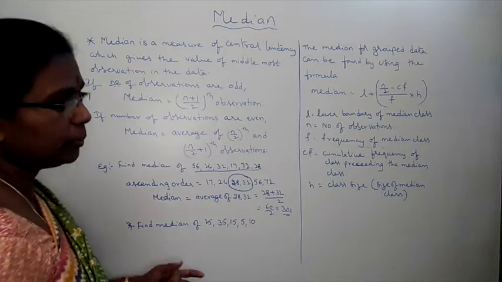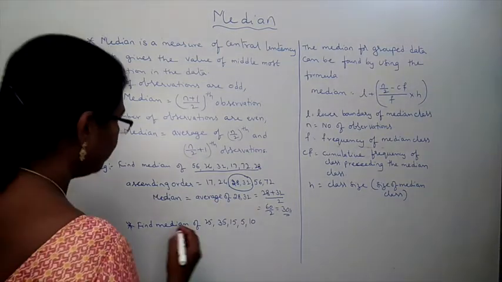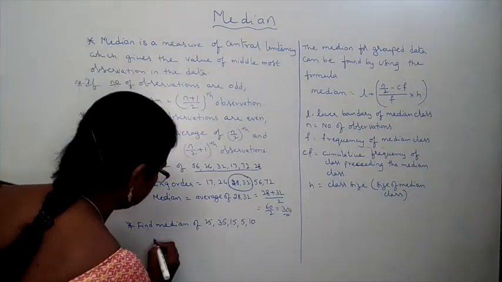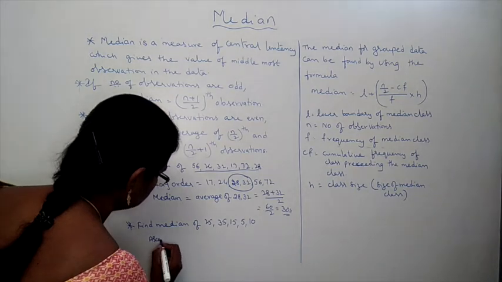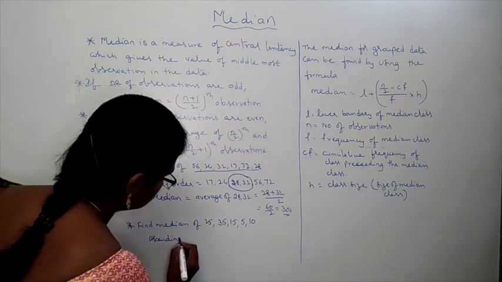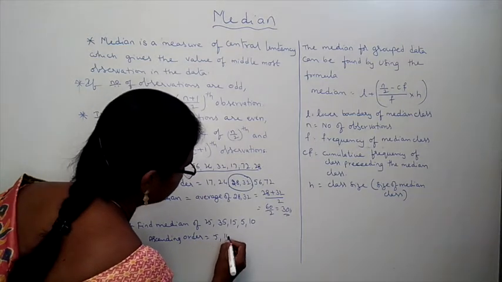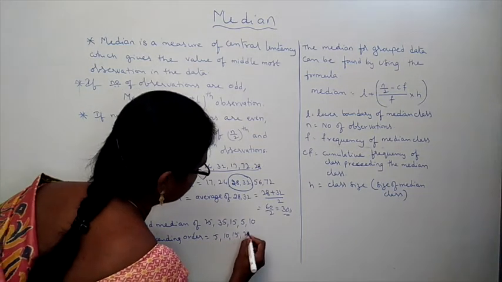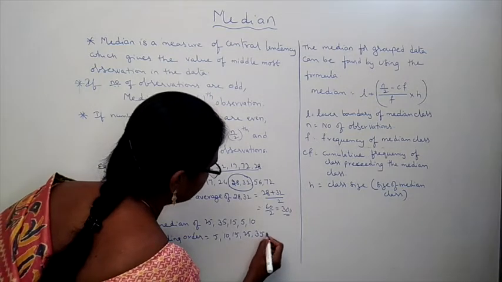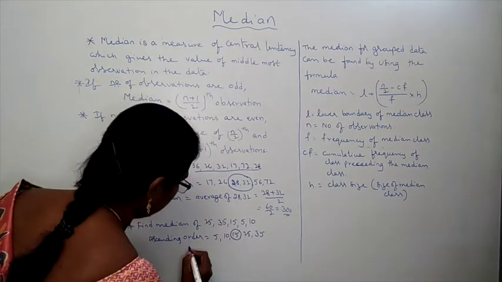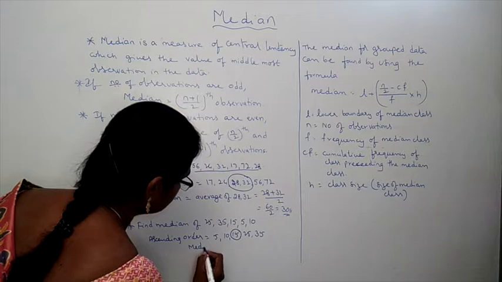Then odd. Odd means the middle term is the median. First we have to write in ascending order, that is the most important. Ascending order is 5, 10, 15, 25, 35. Then what is the middle term? 15. So median is equal to 15.